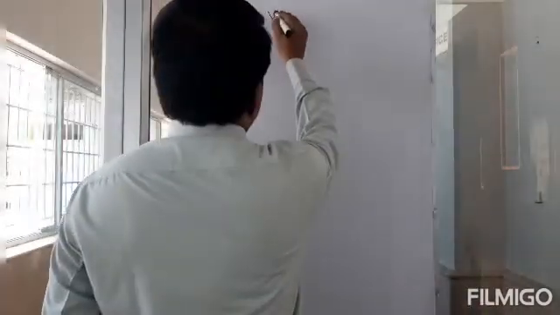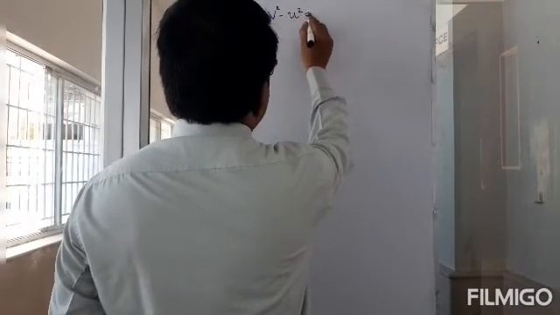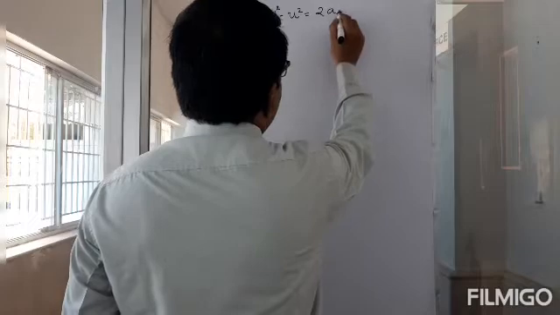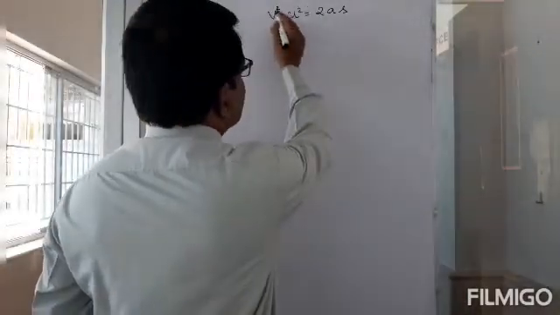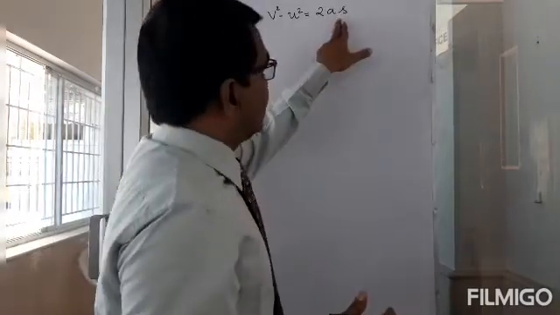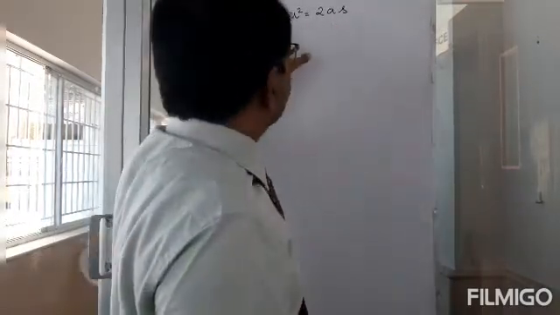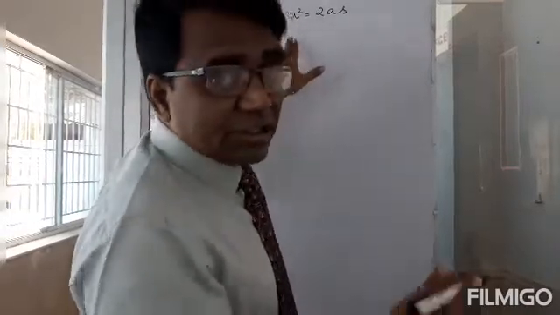So we know when there is uniform acceleration, there are three formulas that are going to be used, right? And one of them is this formula: v squared minus u squared is equal to 2as. Here a is the acceleration of the body, s is the distance it has covered, v is the final velocity of the body, and u is the initial velocity of the body.